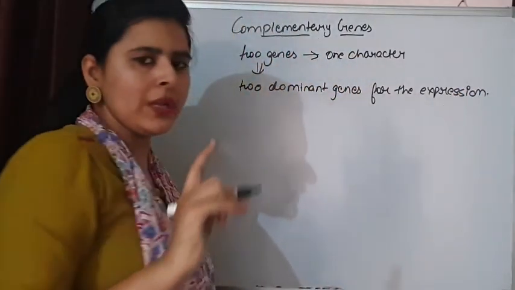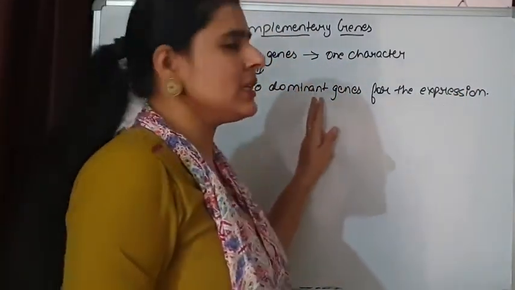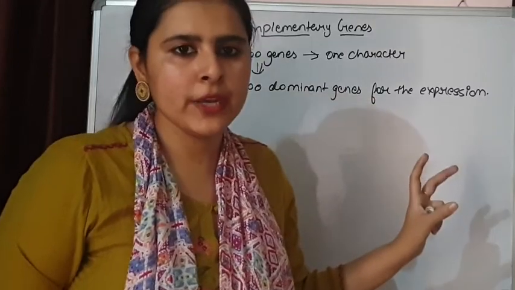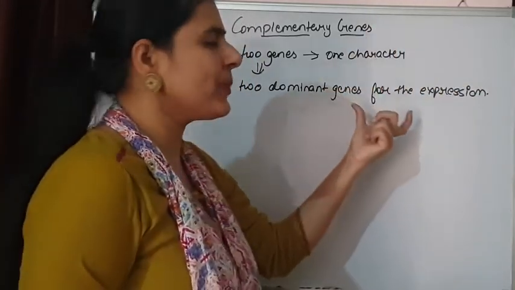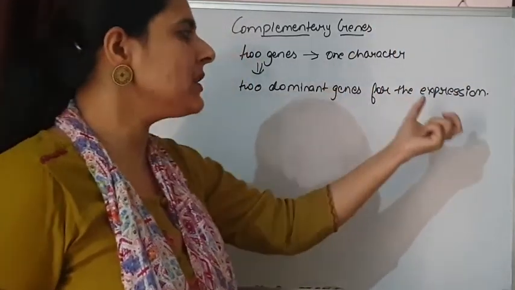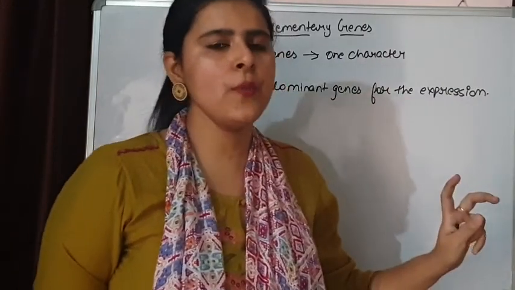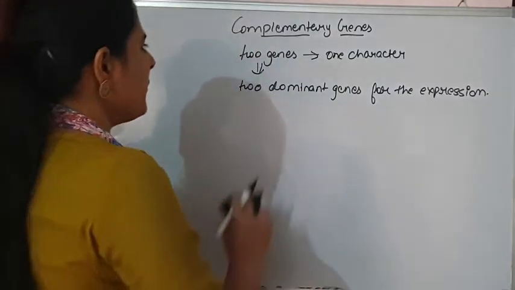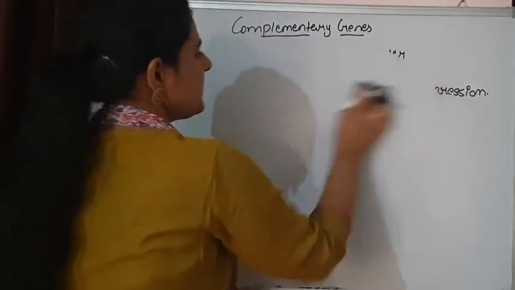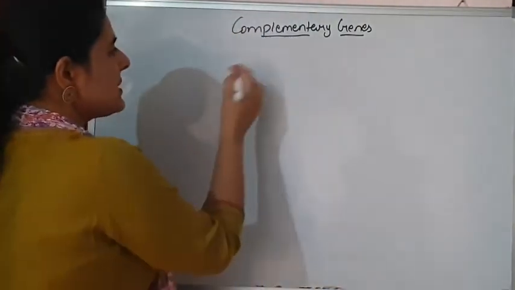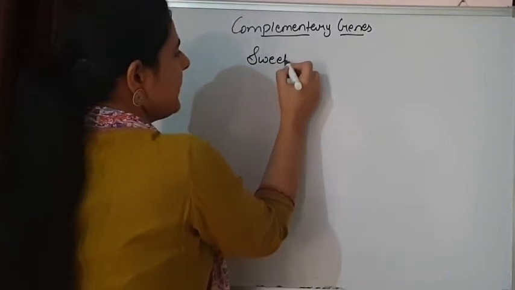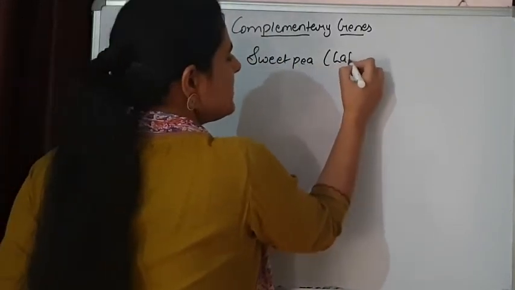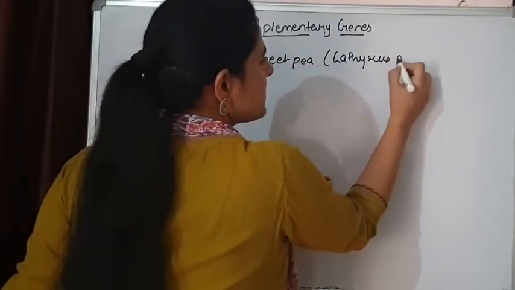Expression will only come when both the genes are present in dominant form. If one gene is present in dominant form and the other is present in recessive form, the expression will not be there. Let's see with the help of an example. We are taking the example of sweet pea, that is Lathyrus odoratus.